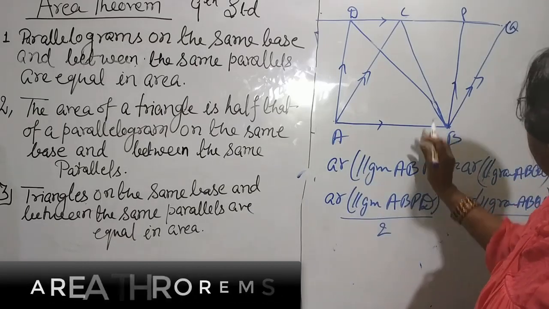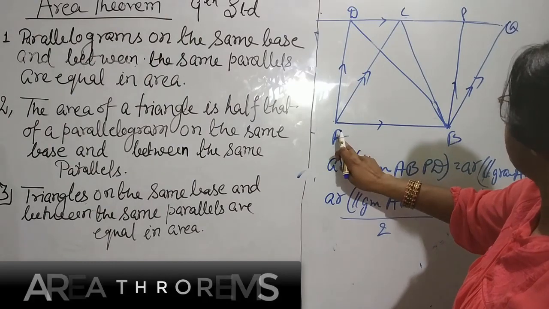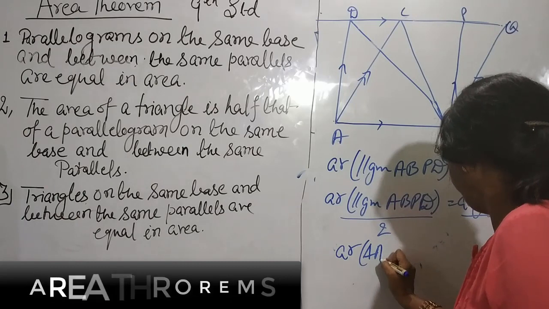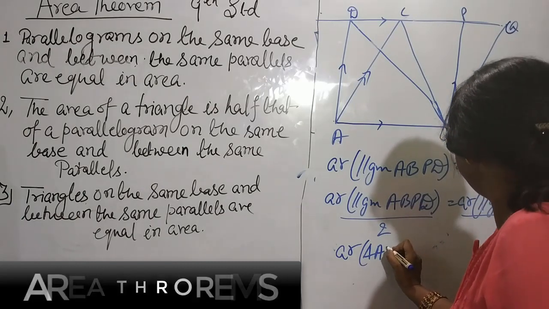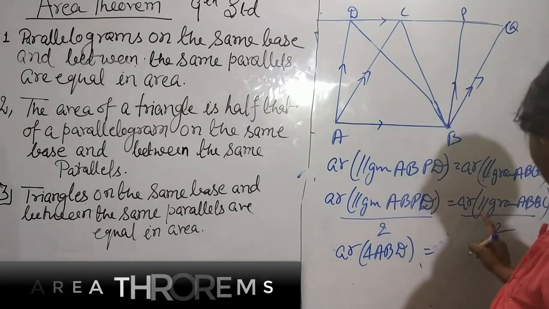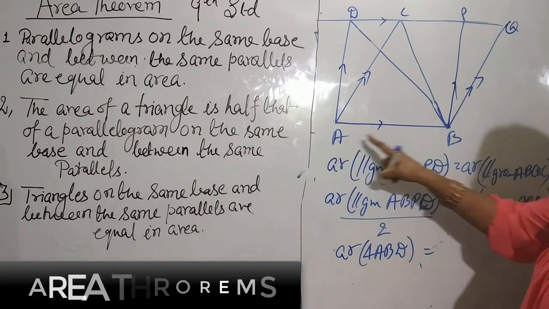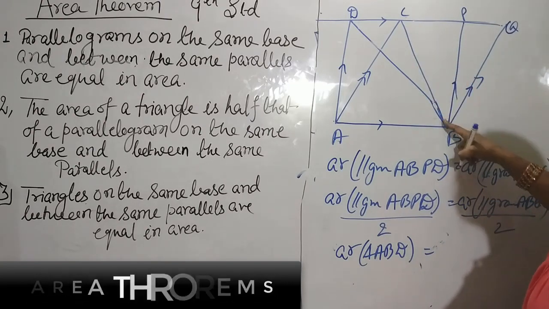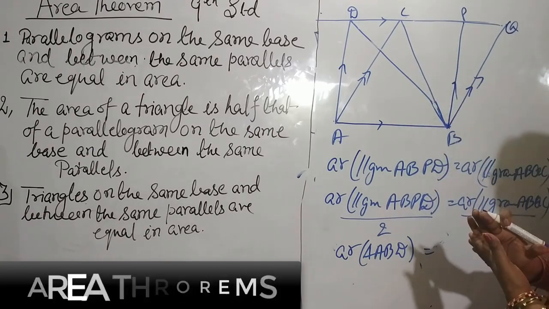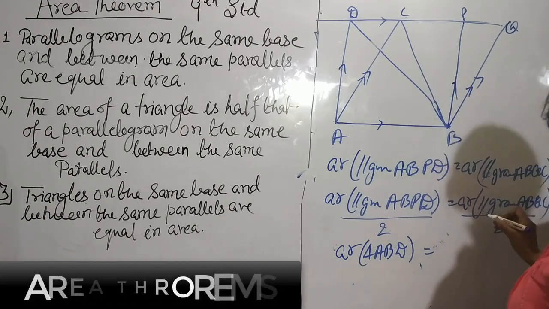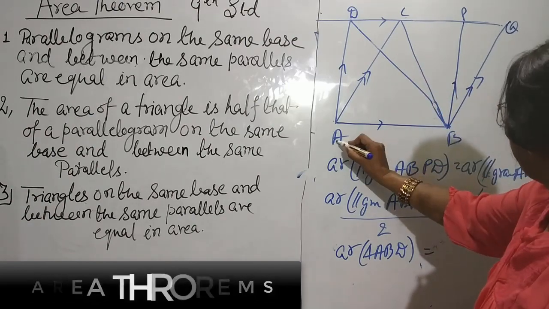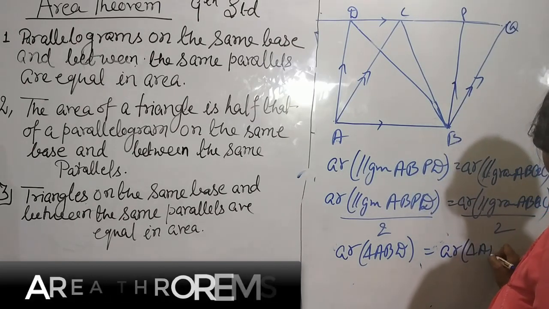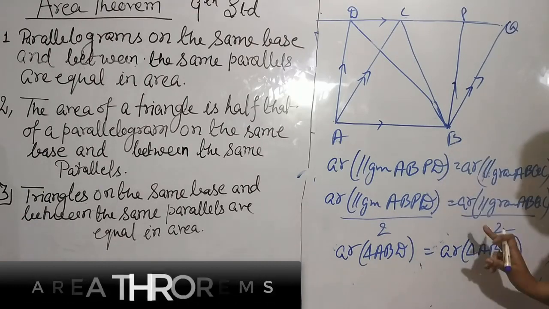That's why half of this is the area of triangle ABD. Now the second parallelogram ABQC, this diagonal divides it into two equal parts, so we take half of this, that means area of triangle ABC. Now your theorem is proved.